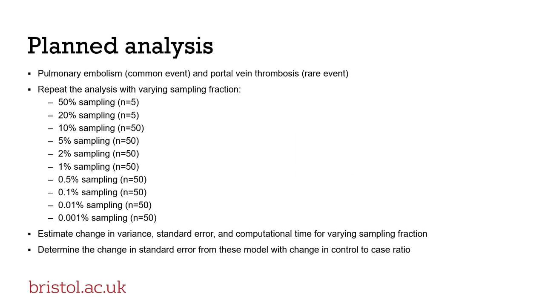In this particular analysis, we chose pulmonary embolism and portal vein thrombosis as representative events for common and rare events. And we planned to repeat this analysis on varying sampling fractions. We decided to create 50 separate random data sets for each sampling fraction, except for the 50% sampling and 20% sampling, where we limited it to 5 distinct random samples. We estimated change in variance, standard error, and computational time for varying sampling fraction. And we also investigated the change in standard error from this model with the change in control to case ratio.